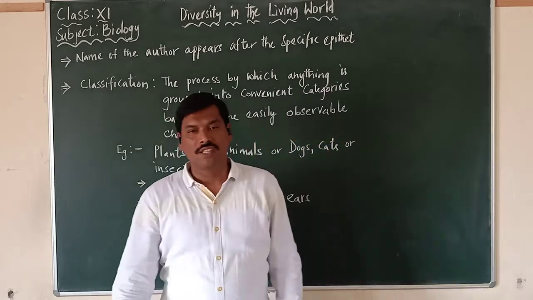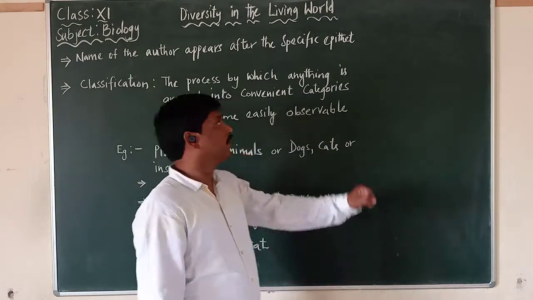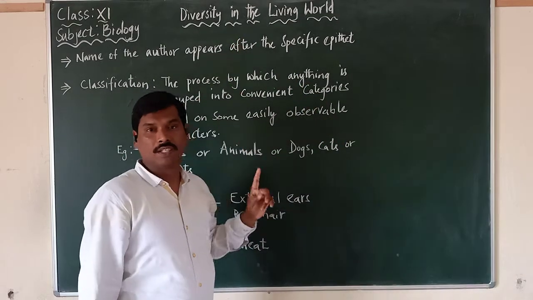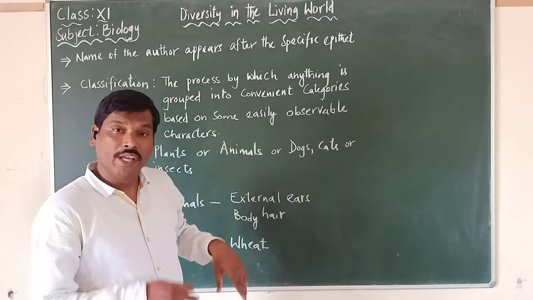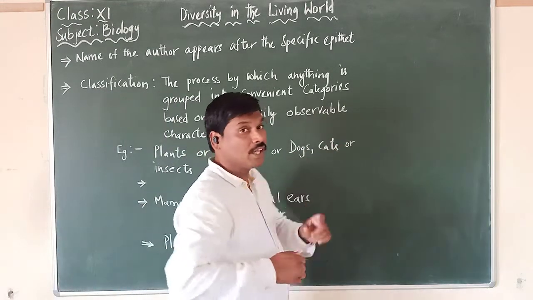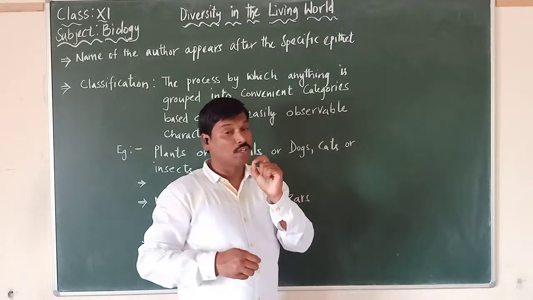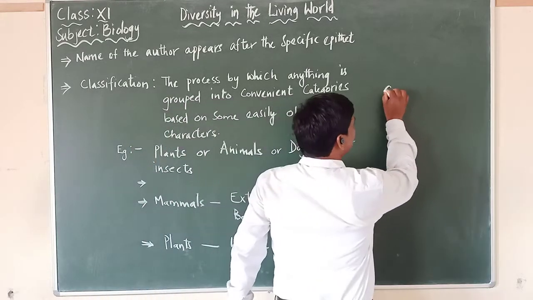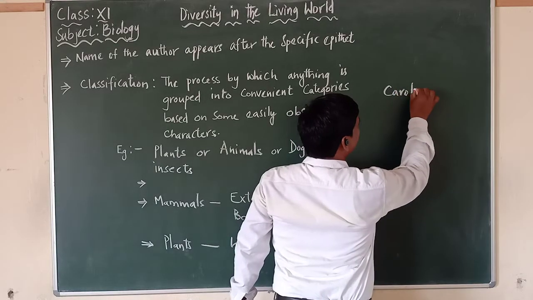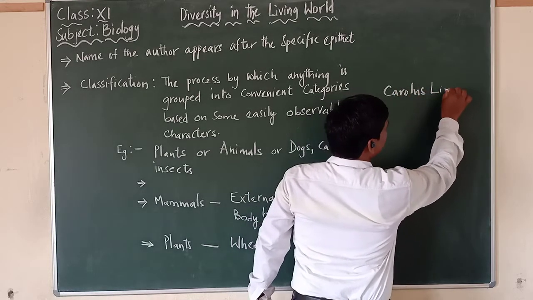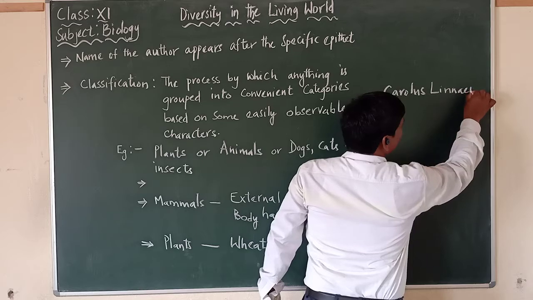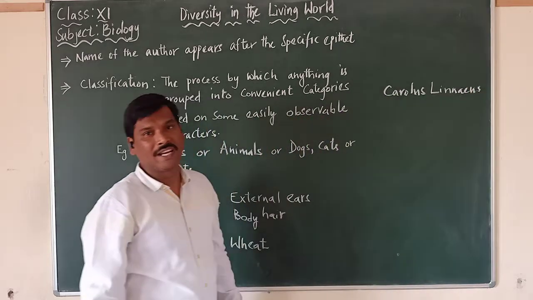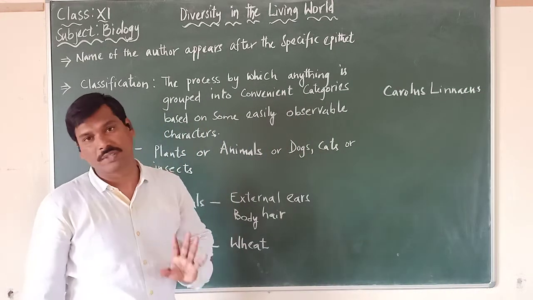Hi everybody, in this video we are going to discuss diversity in the living world. In the previous video we studied the universal rules for nomenclature, which were proposed by a scientist known as Carolus Linnaeus. Carolus Linnaeus is the scientist who proposed the universal rules of nomenclature, which we have seen.